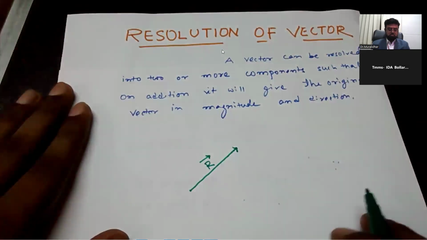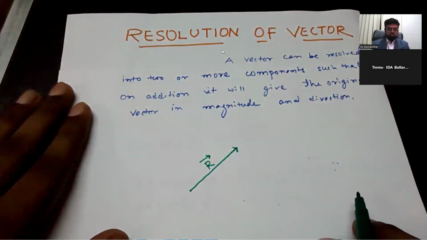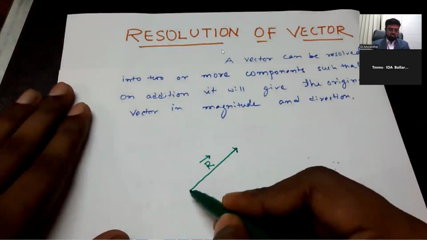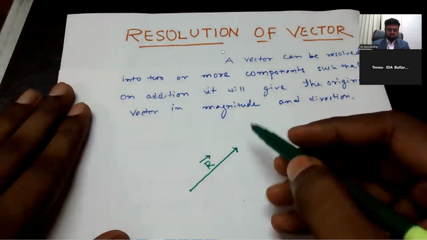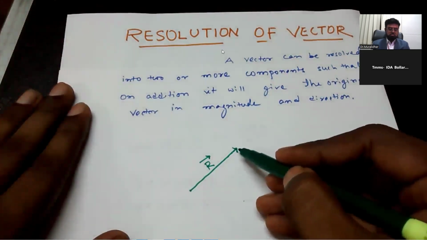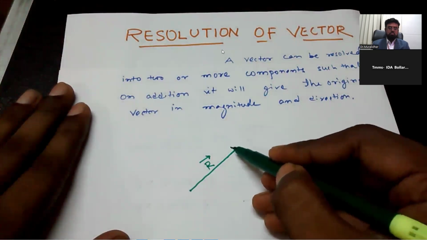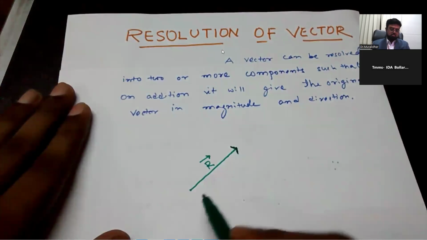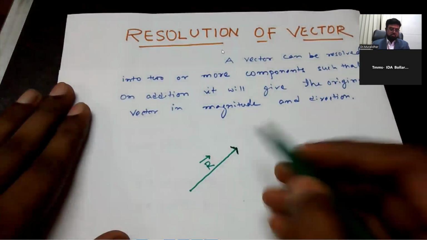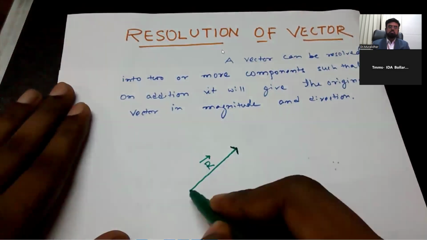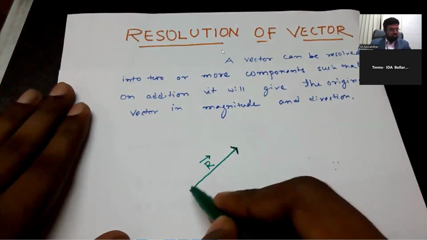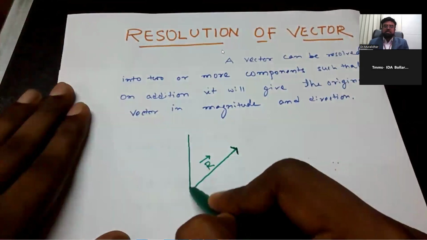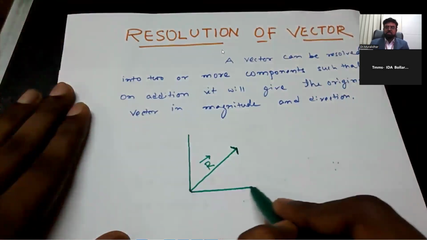Okay, and I am resolving it into two perpendicular components. This is the tail of the vector R, and this is the tip of the vector R. Actually, this arrowhead is considered a tip. Okay, this is the starting point, this is the ending point. Now at the starting point, that is at the tail, I am trying to make just simple explanation for the what I explained you. Okay.